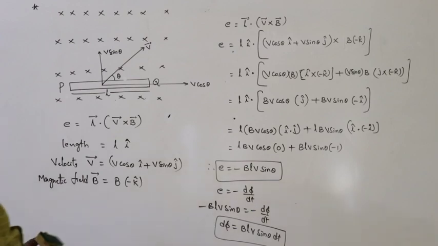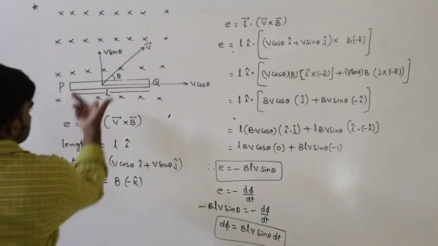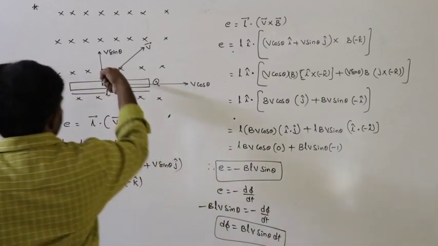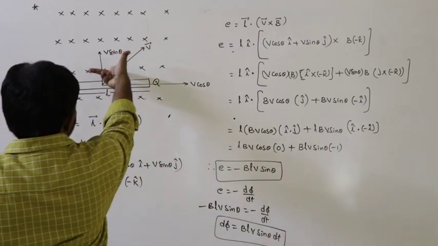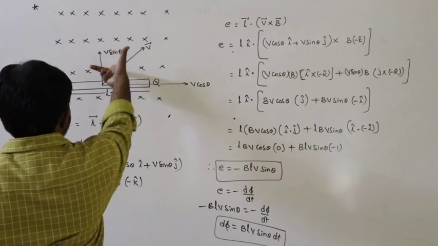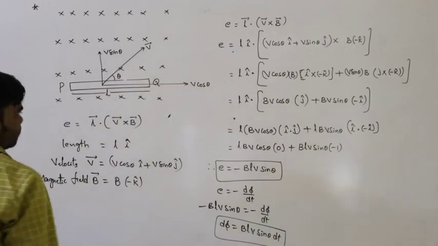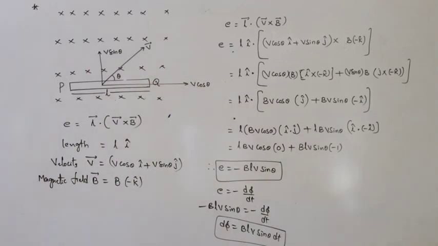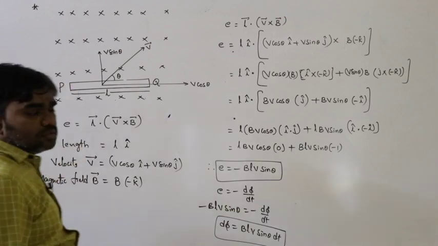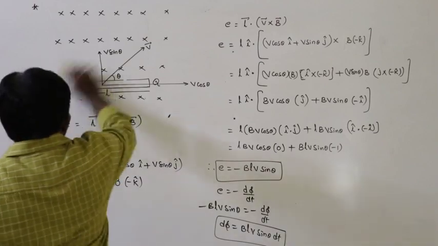So based on this, how can you calculate the direction of the induced EMF? With the direction of the magnetic field and the direction of motion of the conductor, the thumb indicates the direction of the induced EMF like this. This is the direction of the induced current. Q becomes the negative terminal and P becomes the positive terminal like that. Next.